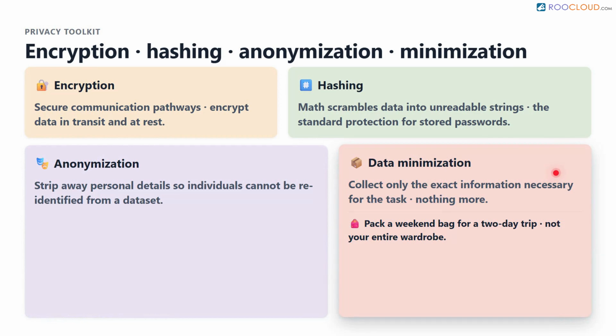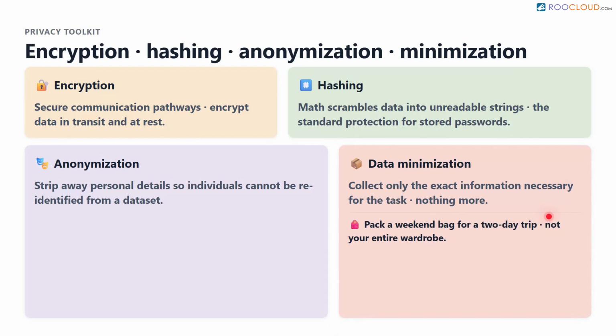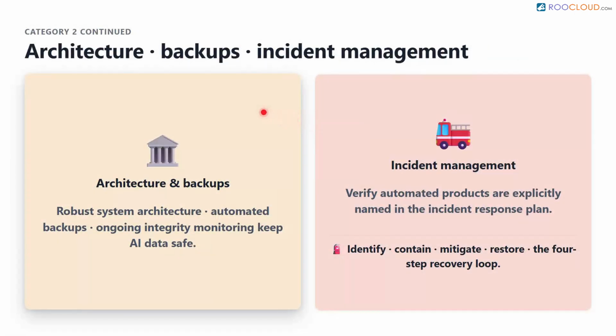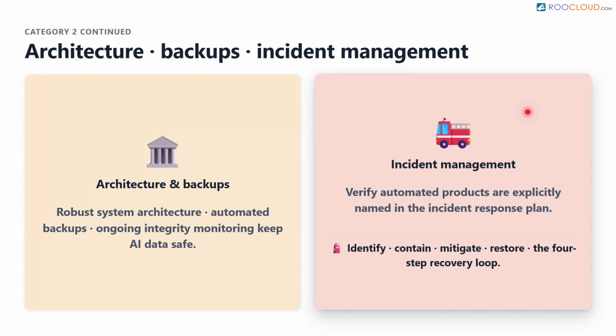Data minimization simply means collecting only the exact information necessary for a specific task and nothing more, much like packing only a weekend bag for a 2-day trip instead of bringing your entire wardrobe. Robust architecture, automated backups, and integrity monitoring are vital to keep the data safe.